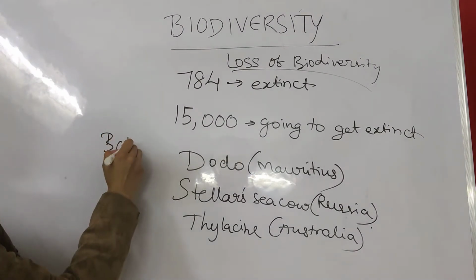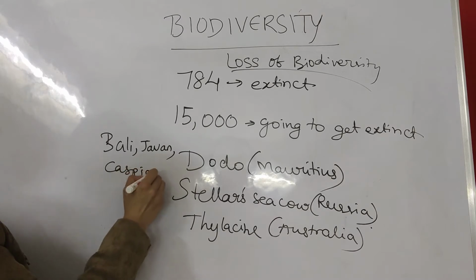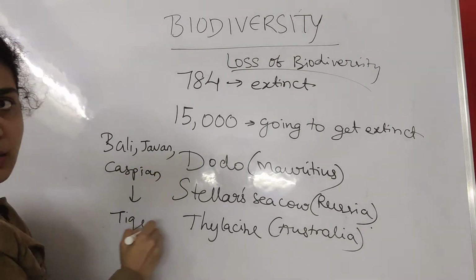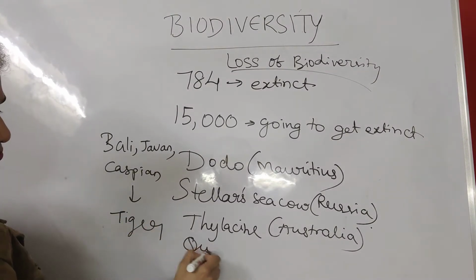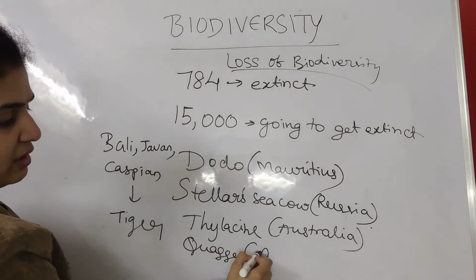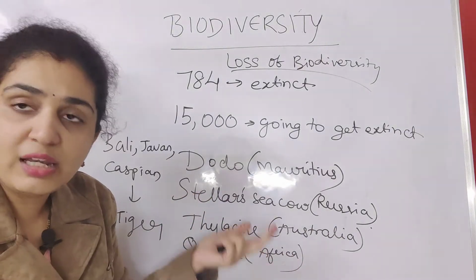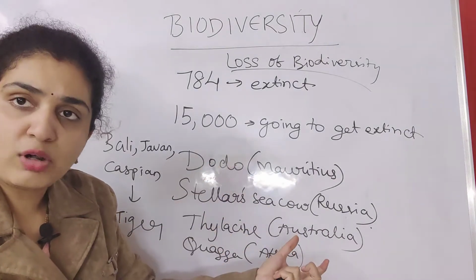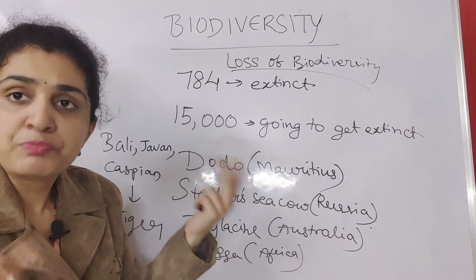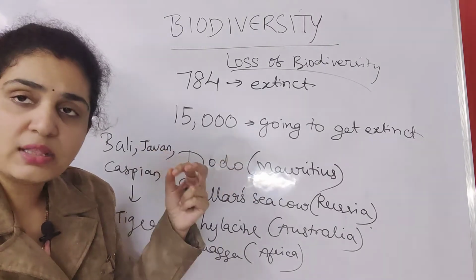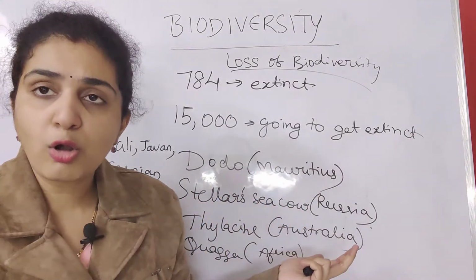Then Bali, Javan, Caspian tiger. These are all subspecies which belong to the main species called tiger. Then the quagga, which belongs to Africa. Why do they belong there? Because they got extinct in this area; they were found exclusively in this area. Suppose the dodo is found only in Mauritius, you will not find it anywhere else. So they got extinct in that area, and in the world you do not find the dodo because it is already extinct.